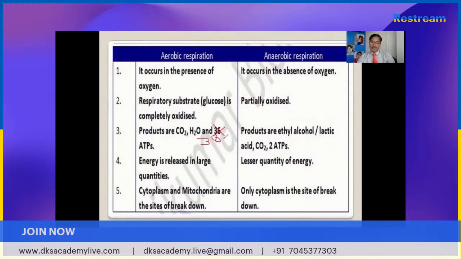In aerobic respiration, 38 ATP molecules are produced; in anaerobic respiration, the products are ethanol and alcoholic acid, and 2 ATP molecules are produced. In aerobic respiration, energy is released in large quantity; in anaerobic respiration, energy is released in lesser quantity. In aerobic respiration, cytoplasm and mitochondria are the sites of breakdown; in anaerobic respiration, only the cytoplasm is the site of breakdown. So this is the difference between aerobic respiration and anaerobic respiration.